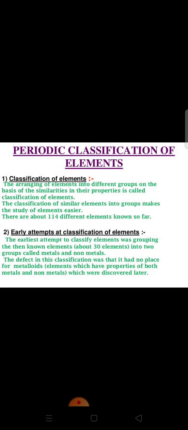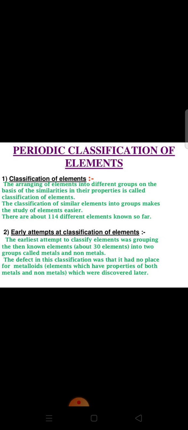So as more and more elements were being discovered, scientists gathered more and more information about their properties. So it became difficult to study and remember the properties of each element. And to overcome this problem, scientists started looking for some pattern in their properties on the basis of which they can classify all the known elements to make their study easier. And this necessity led to the classification of elements.